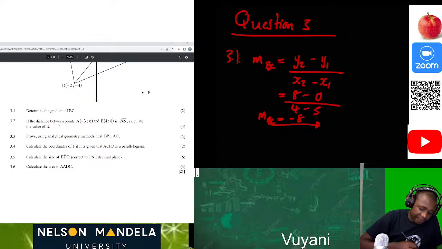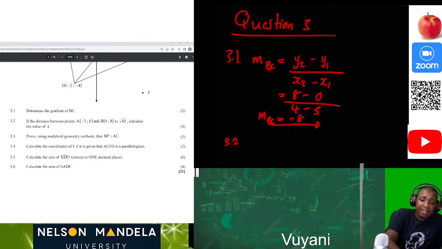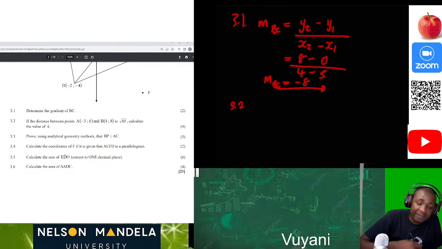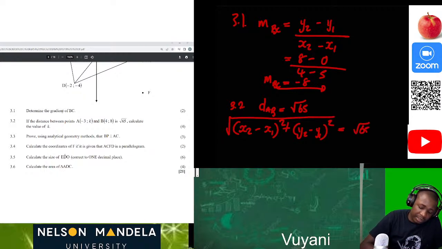Then 3.2: if the distance between A and B is root 65, calculate the value of K. Oh, come on, guys. They've already given you a hint. They are telling us the distance of AB is equal to root 65. And what do we know about the distance? We know that the distance of line AB is the square root of x2 minus x1 all squared plus y2 minus y1 all squared, which is equal to root of 65.